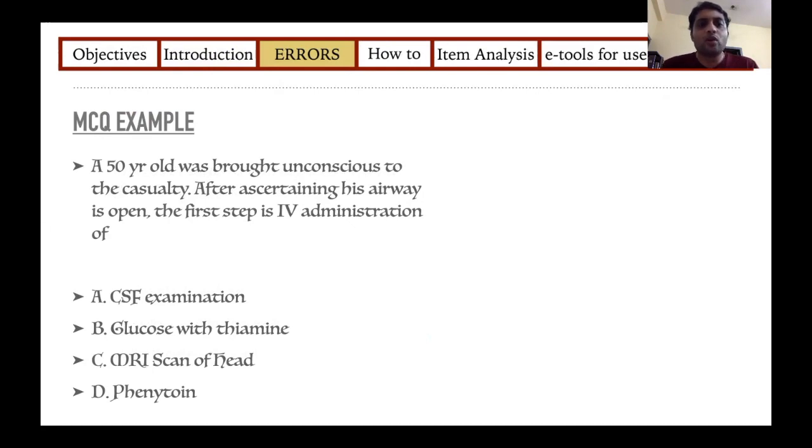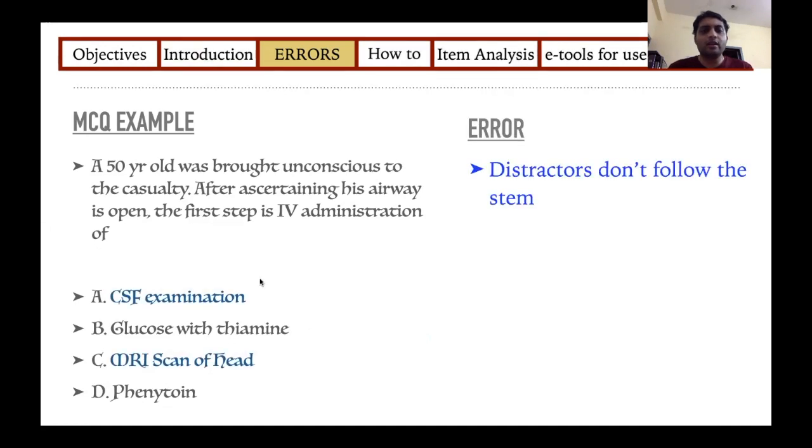Here, a 50-year-old was brought unconscious to the casualty. After ascertaining his airway is open, the first step is IV administration of. So when you look at these options, the first option is CSF examination, glucose with thiamine, MRI scan of head, and phenytoin. You will immediately realize that something is not right in the options. So here you can see that there is no continuity. If I read these answers, the first step is IV administration of CSF examination. So there is no continuity.